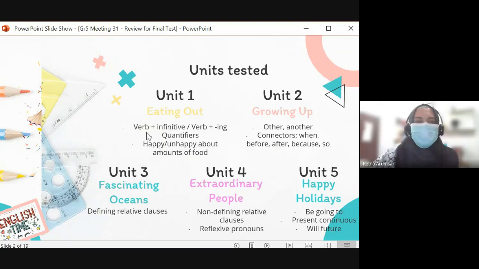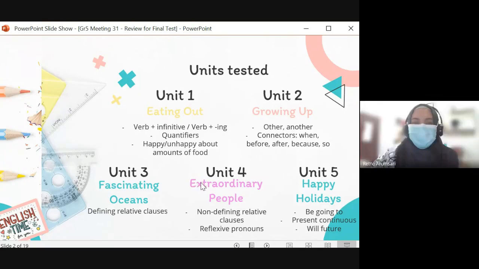Unit 1 is about verb plus infinitive or verb plus ing, quantifiers, and happy or unhappy about amounts of food. Unit 2 is about other, another, and also about connectors: when, before, after, because, and so. Unit 3 is about defining relative clauses.